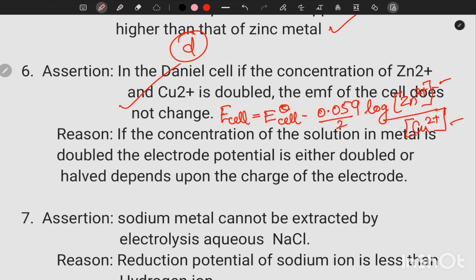Then reason: if the concentration of the solution of metal ions is doubled, the electrode potential is either doubled or halved depending upon the charge of the electrode. That statement is wrong. So option is C. Assertion correct, reason false.